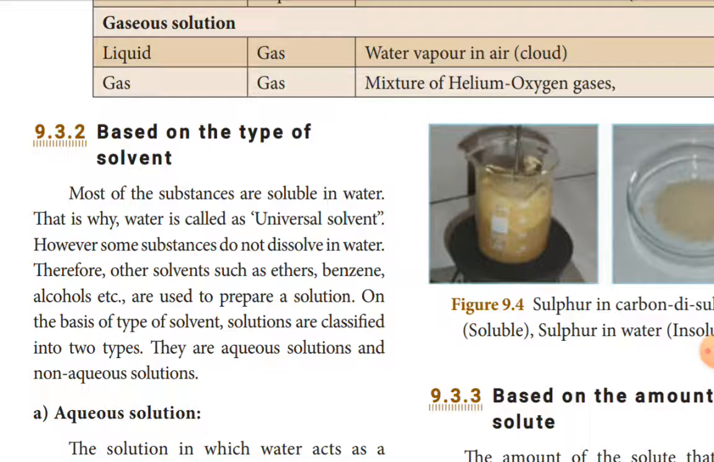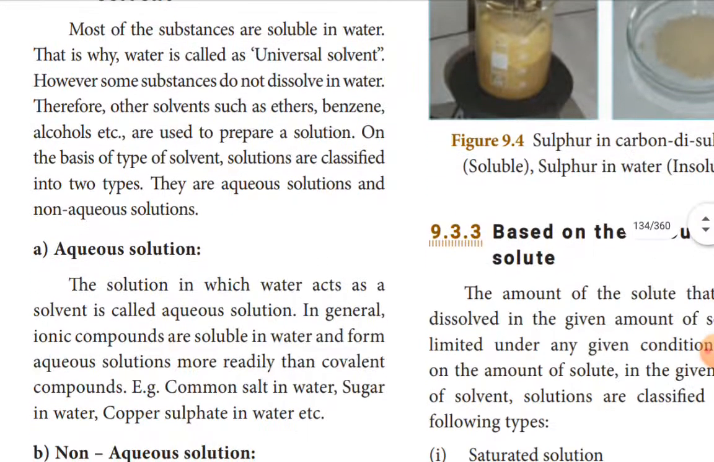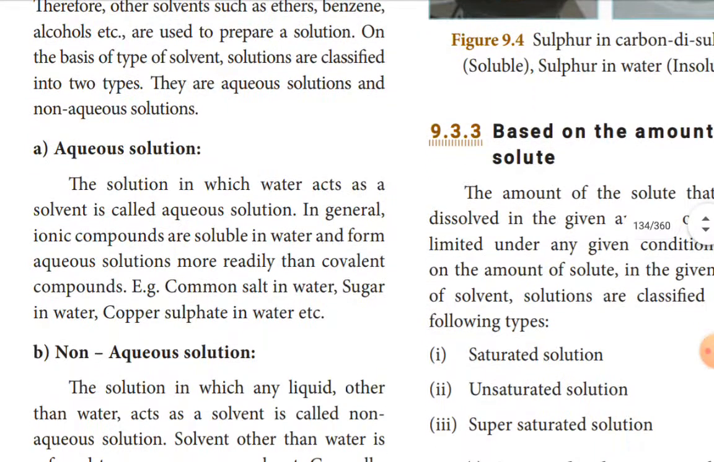Then, on the basis of the type of solvent, solutions are classified into two types. They are aqueous solution and non-aqueous solution. From the name itself you have to understand: aqua means water. So a solution made by water is called an aqueous solution. But non-aqueous means a solution not made by water, other than water. So an aqueous solution is a solution in which water acts as a solvent. The first two lines are the definition. A solution in which water acts as a solvent is called an aqueous solution.